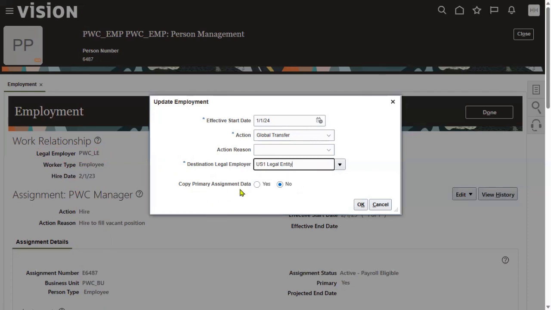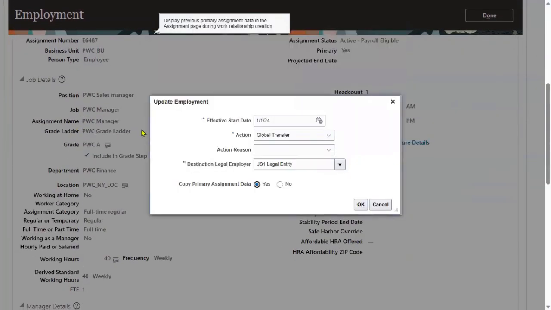Now the system is asking, do you want to copy the primary assignment information? It means whatever primary assignment information you have entered here, do you want to copy it or not? If we don't want to copy, say no, so that we can enter assignment information again while hiring into this legal employer. Of course, even if we copy it, we can make changes, not a problem.